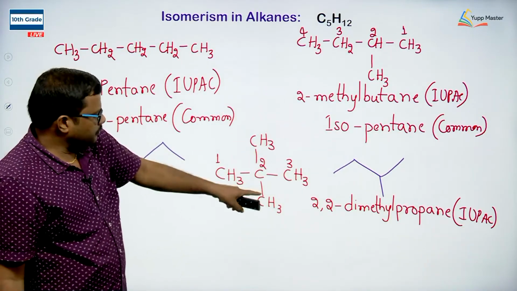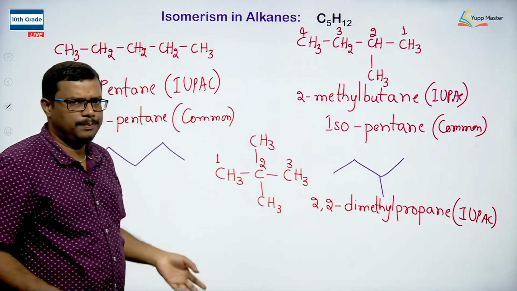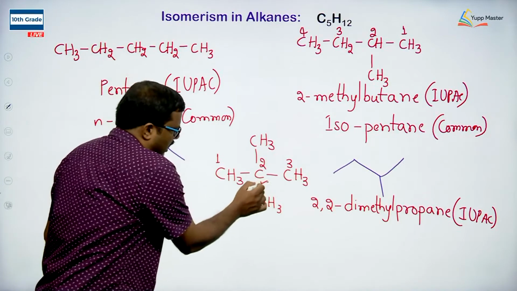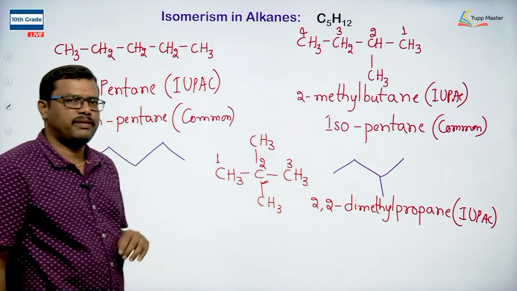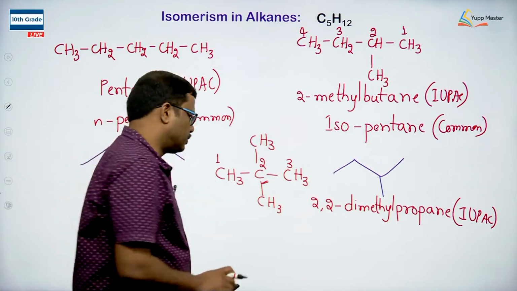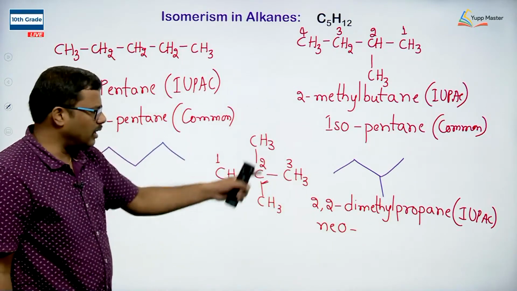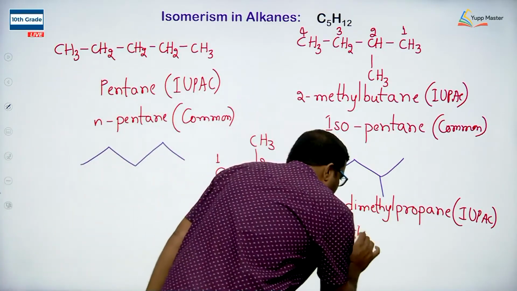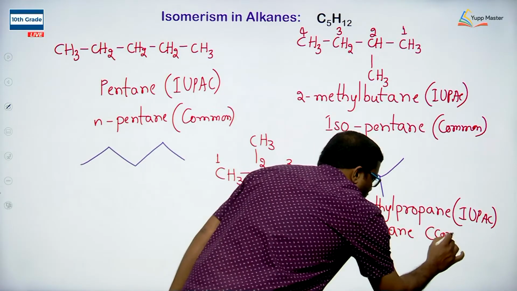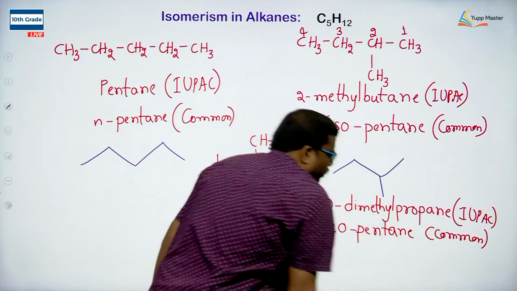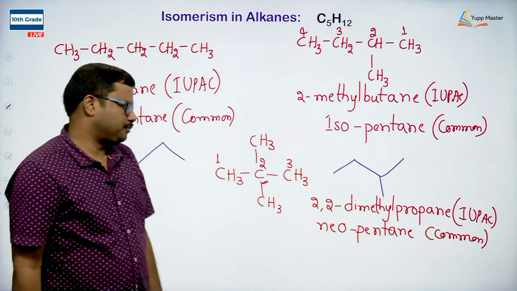Now, I have 5 carbons in this molecule. So, it should be pentane, and when you observe, the second last carbon atom has 2 methyls. In that case we are going to use a prefix known as neo, okay. How many carbons do we have in the molecule? 5 carbons. So, it is pentane. Neopentane is the common name of this particular compound, okay. So, common name is neopentane, IUPAC name is 2 comma 2 dimethyl propane, right.